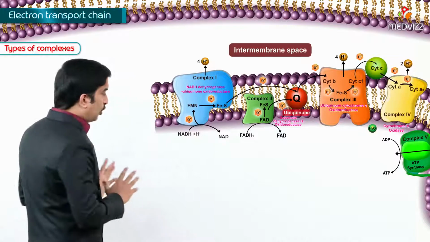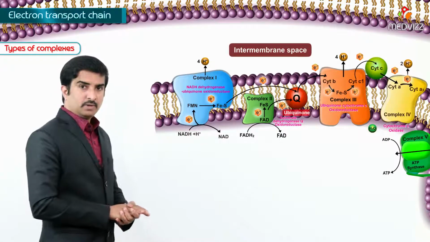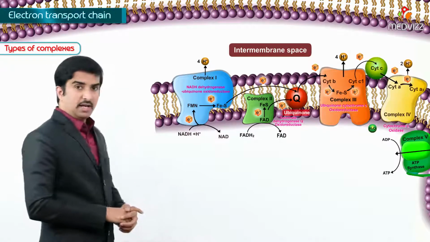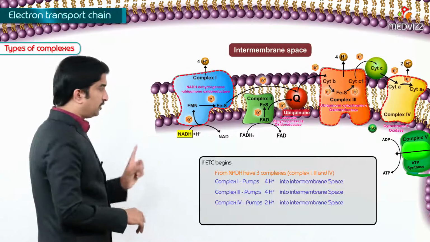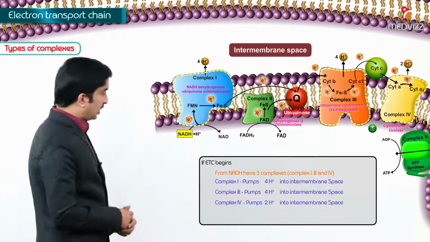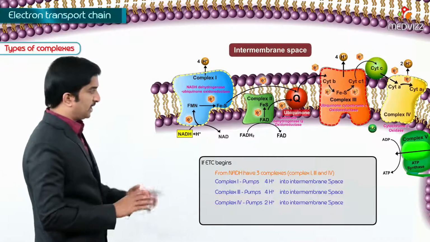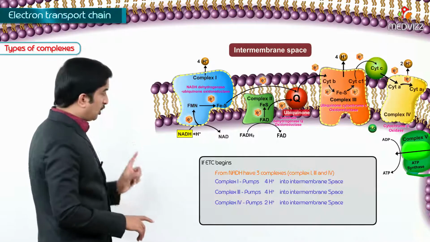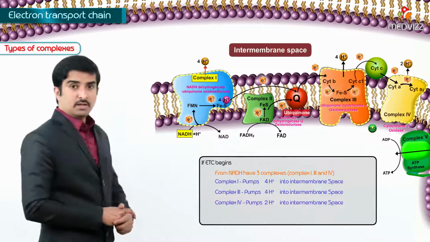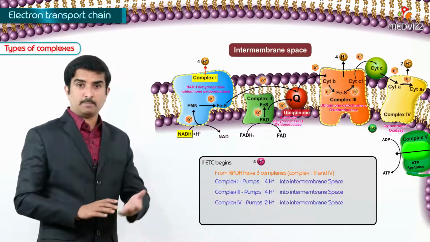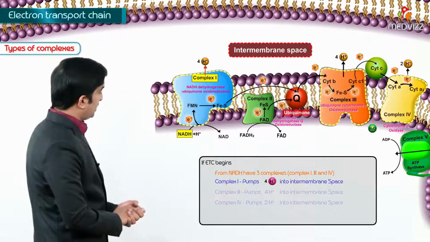So, if you see the overall picture here, if the electron transport chain begins from NADH, we have 3 complexes: complex 1, complex 3 and complex 4. In complex 1, 4 hydrogen ions, protons, are pumped into the intermembrane space.